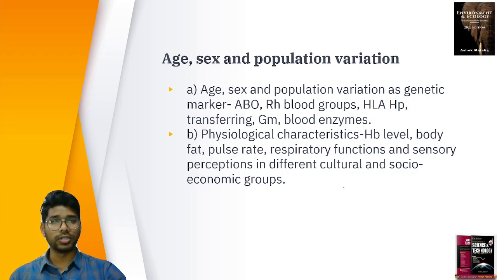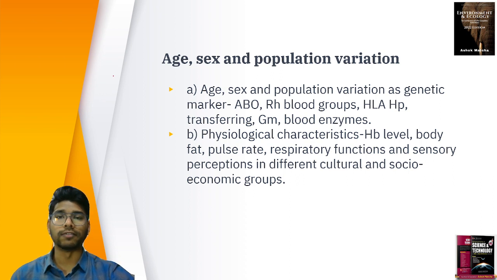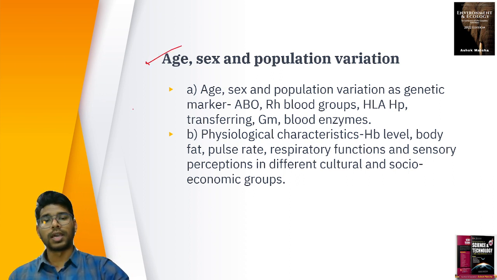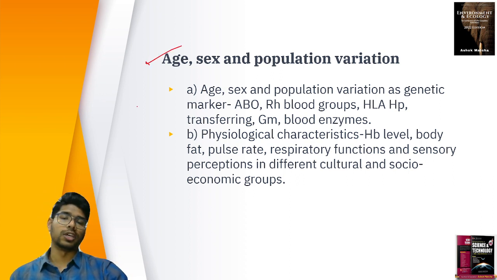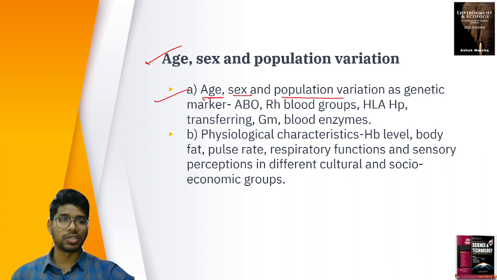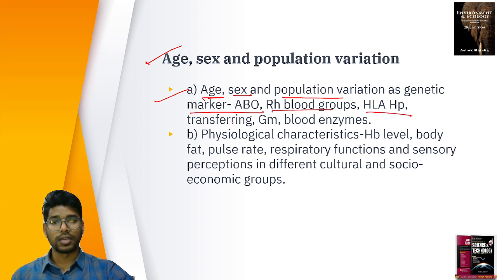For your information, there is no pure race. There is no pure breed in the entire world. Then age, sex, and population variation. When you're talking about age, sex, and population variation as genetic markers: ABO, Rh blood, HLA, transferrin, GM, blood enzymes, all these things, the population variation.